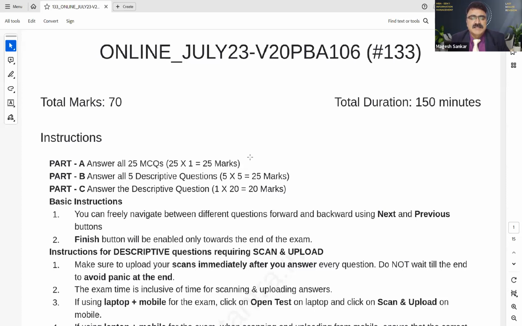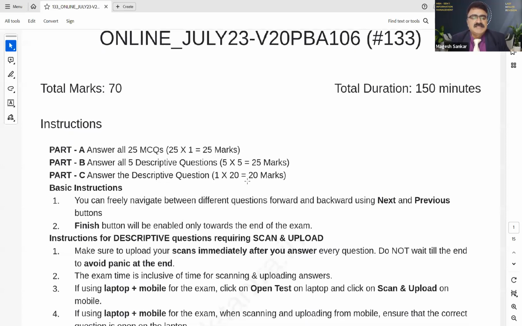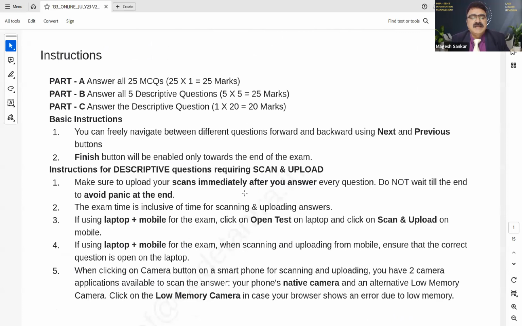And part C, it's compulsory. You'll be having 2 questions. Out of that, you need to answer both. Each carries 10 marks, but together we say 1 into 20 marks. So we keep that as 1 into 20, that is equal to 20 marks. So total 70 marks. And they have the basic instruction: you can freely navigate between different questions forward and backward using the next and previous buttons. This one is online, so you can always navigate between questions using the next and previous buttons.